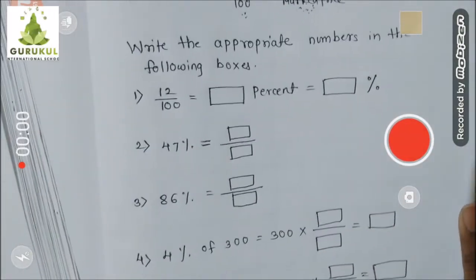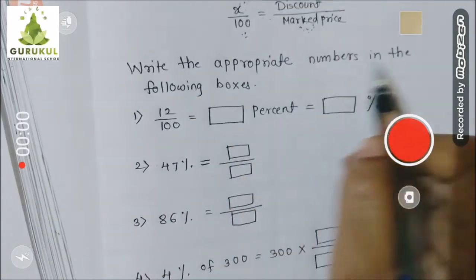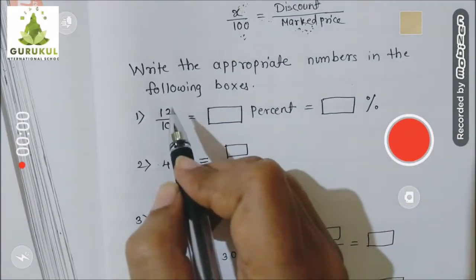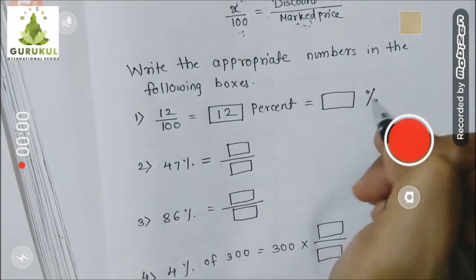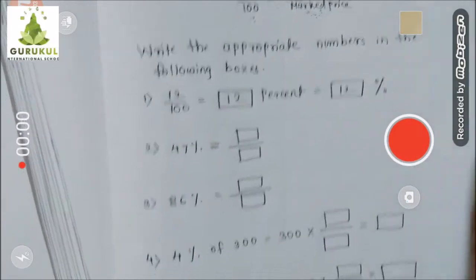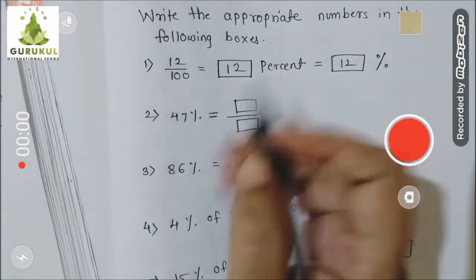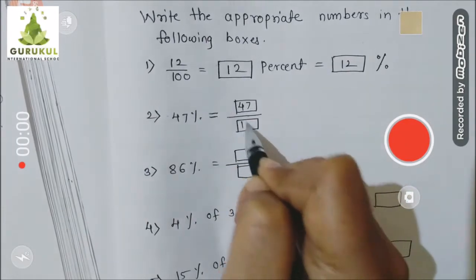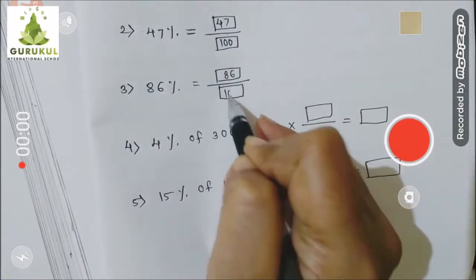Okay, let's recall last year's things first. Write the appropriate numbers in the following boxes. Children, 12 upon 100 means how many percent discount? 12%. And it is written in symbolic form. These things you are not aware of. This is last year's part. 47% means what? 47 upon 100. 86% means what? 86 upon 100.